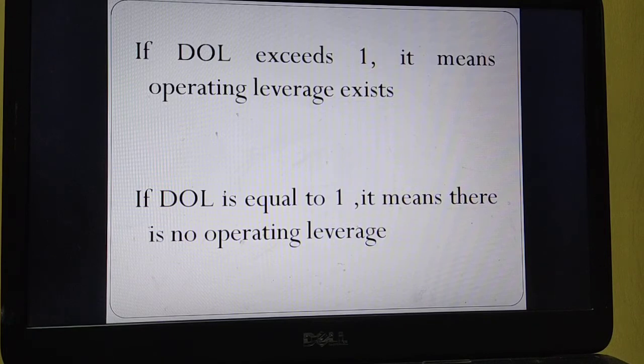What does it mean? There is no fixed cost. If DOL is more than 1, then operating leverage exists, you need to write. For example, you are getting a DOL value answer as 2. What does it mean? For a 1% change in sales, there is a 2% change in EBIT. That is the meaning. That also you will be writing in the problem.